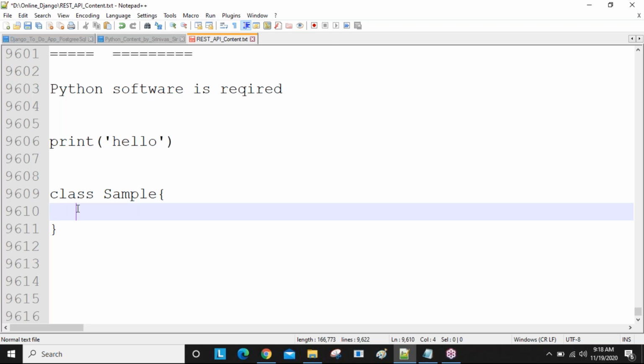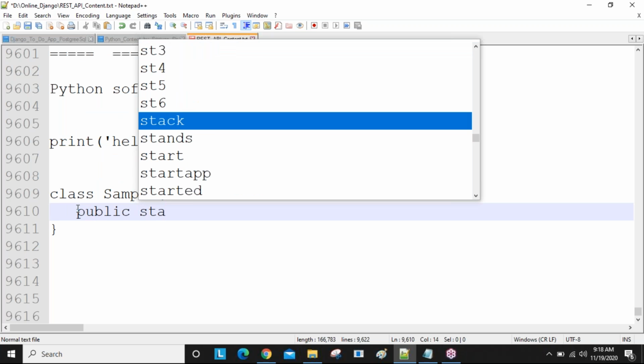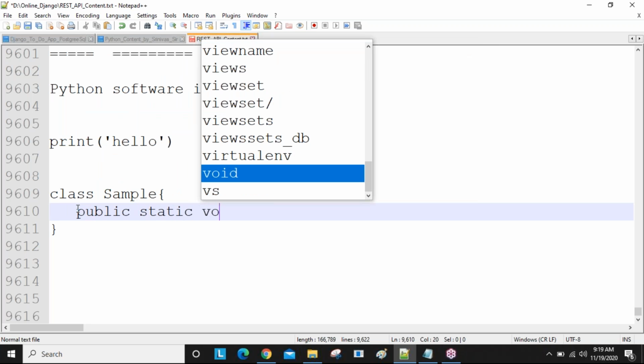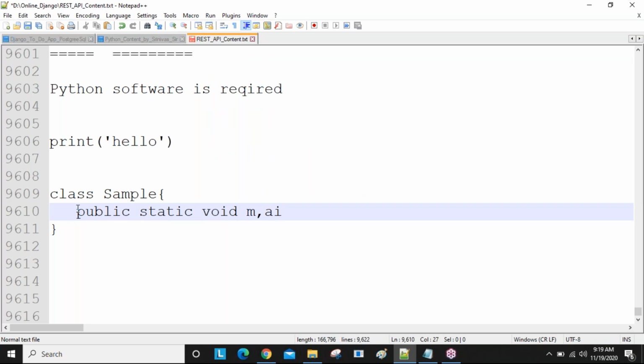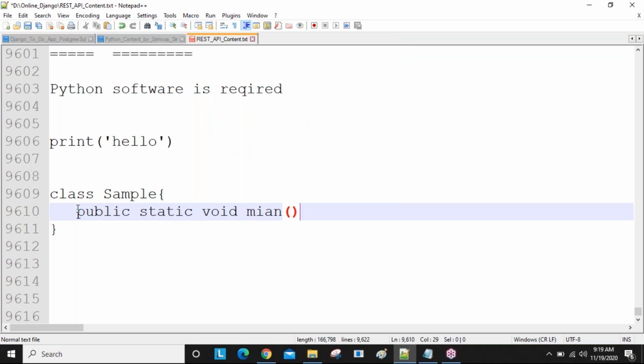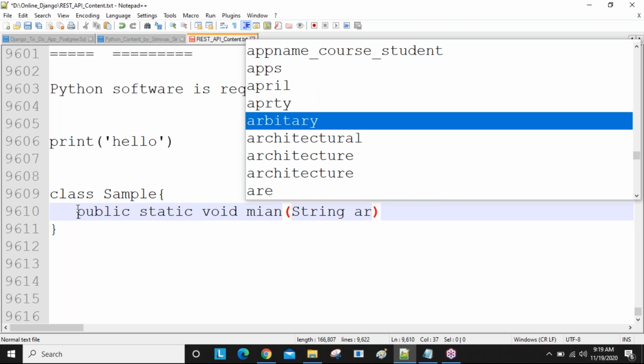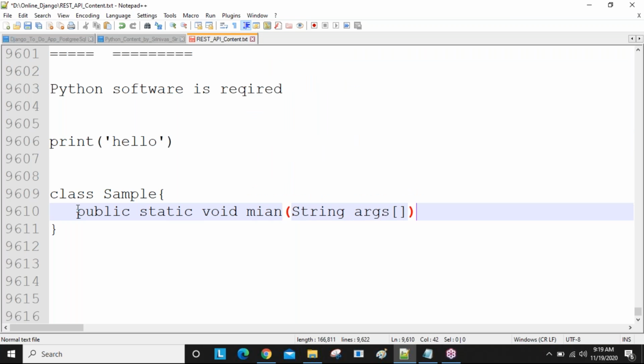Now here you are going to write public static void main. This is a method, public static void main. In this you write String args, like this you are writing. Then again you start a curly brace.